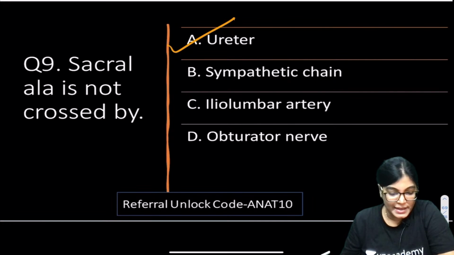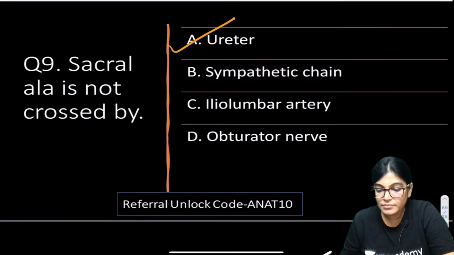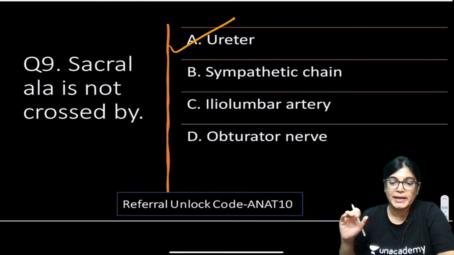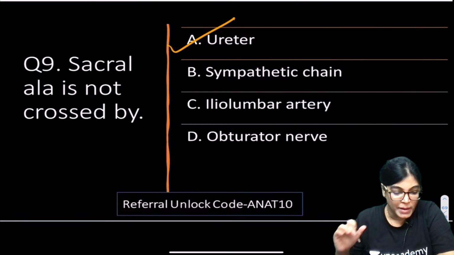Oh, very nice. Yes, the mnemonic is OILS. O for obturator nerve, I for iliolumbar artery, L for lumbosacral trunk, S for sympathetic chain. So OILS is from lateral to medial, I think. Okay, let me show you a diagram and I will write this for you. Kumaran, you are absolutely right.